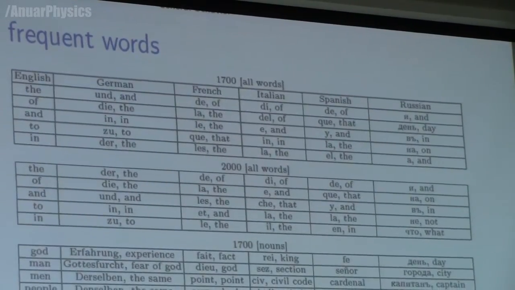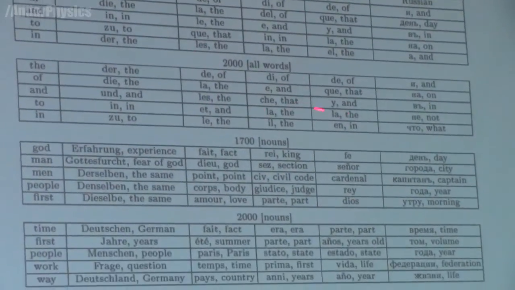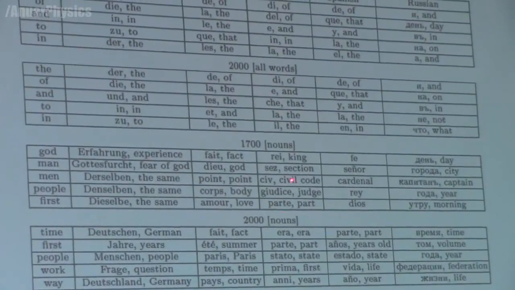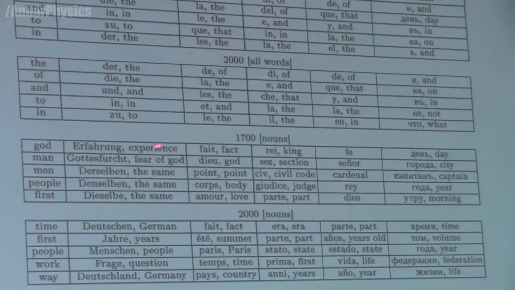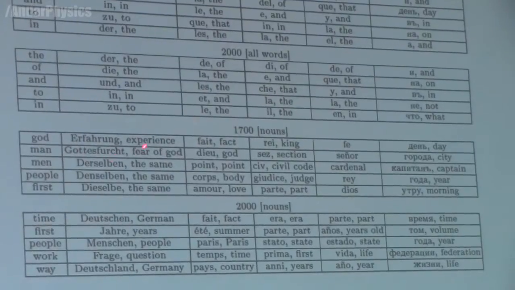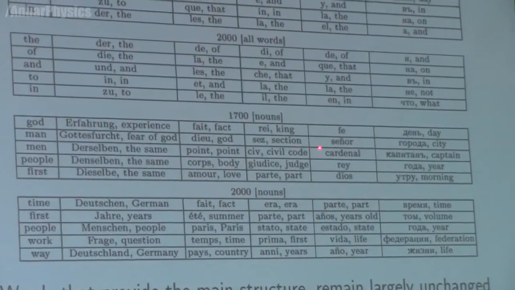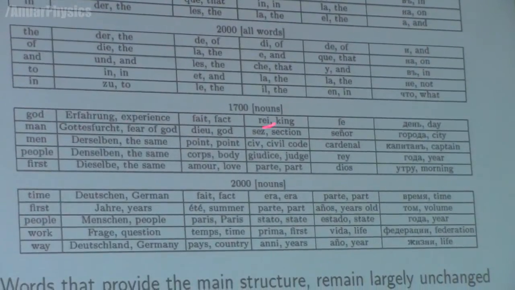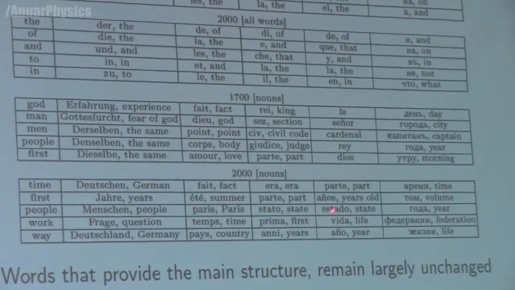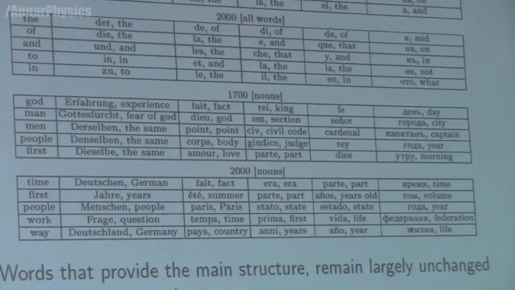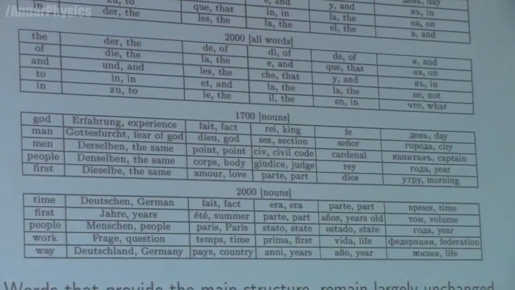However, there are also some interesting things that we can learn not from looking at the most used words, but say at the most used nouns. I find it quite amusing that the second most used noun in German in the books scanned from 1700 was Gottesfurcht, fear of God. Funny, okay? God in Spanish, Señor, Cardenal, Rey. Yeah, it tells some things about 1700. Whereas in 2000 we have, I don't know, time, work, state, more modern words, or words that somehow reflect what's important for us now.